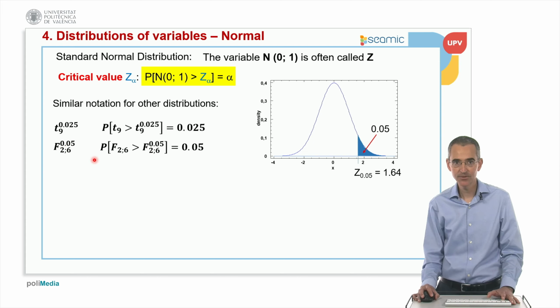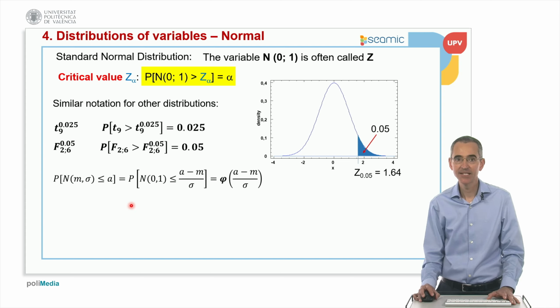It is a critical value such that the probability of this distribution to be higher than this critical value is equal to 0.05. So this is just to show you that the concept of critical value applies to any kind of inference distributions: the normal, the Student t-distribution, the chi-square, or Fisher's F.